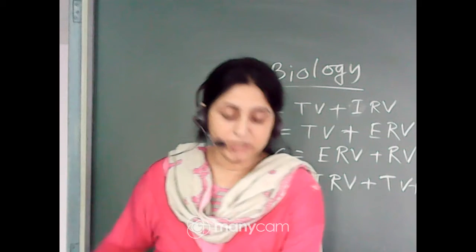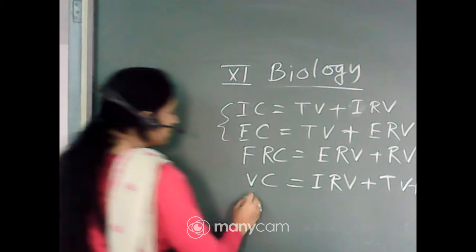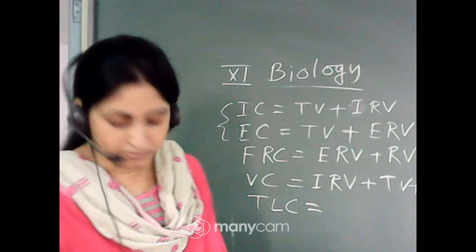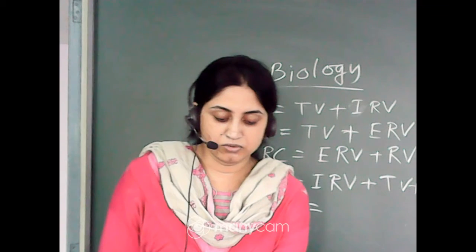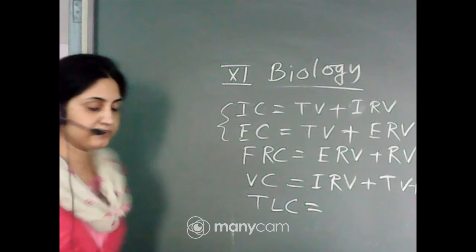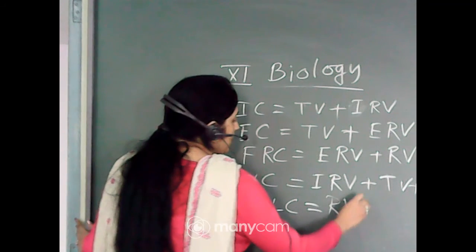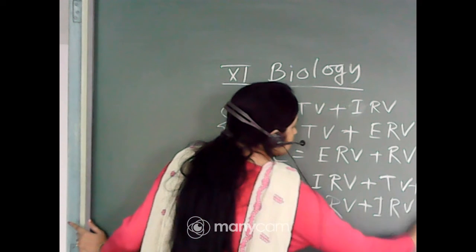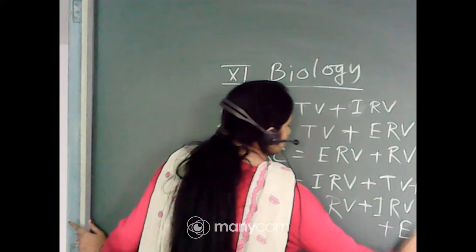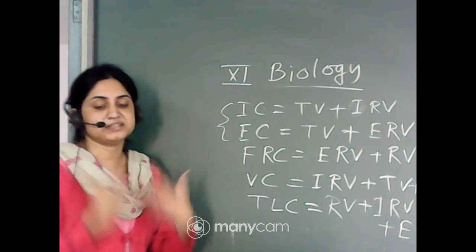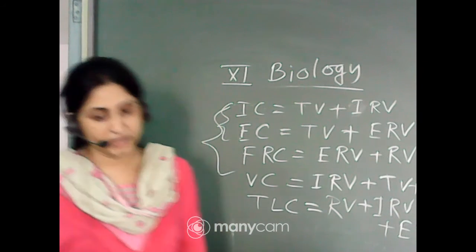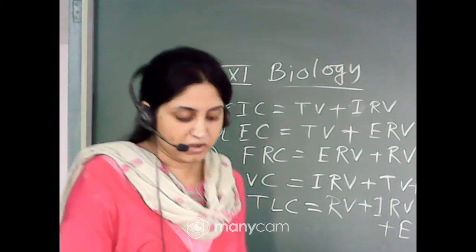Next one total lung capacity. TLC means the total volume of air accommodated in the lungs at the end of a forceful inspiration, that includes RV, ERV, TV and IRV. All these things: RV, IRV, TV and ERV. The amount of air that is present in your lungs. Simple. All these things are TLC. Okay, complete.